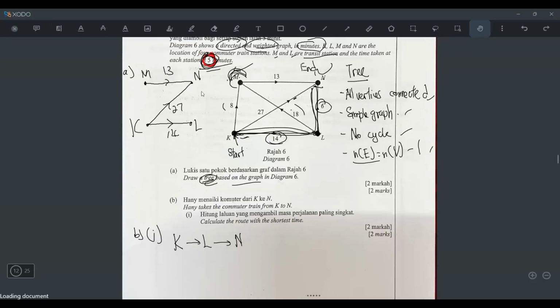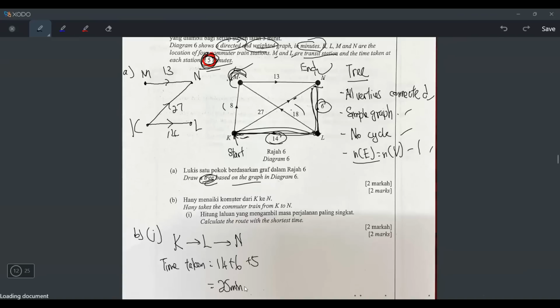But they want you to calculate, right? So I should write down. So the time taken will be 14 plus 6. But wait, I have to plus 5 because got 5 minutes. It's like the waiting time lah. Okay, the time you have to wait. What about the 8:13 one? Cannot, right? Because 8 plus 13 is already 21. 21 plus 5 is 26. 26 and 25. Of course, the 25 is shorter. They want the shortest, right? So that's how you do it.